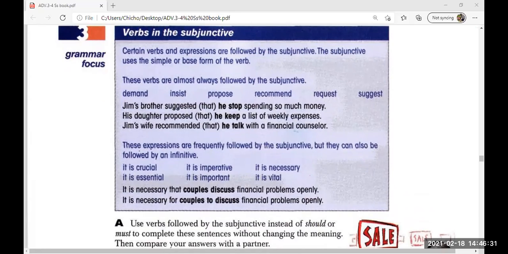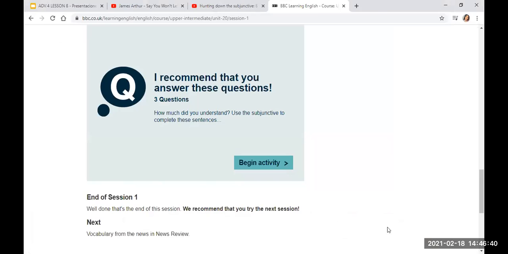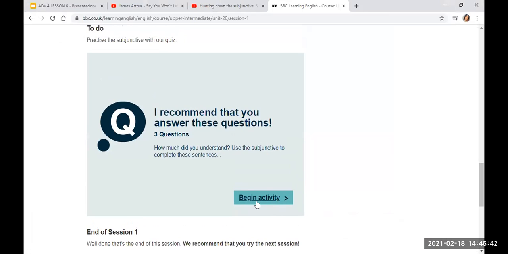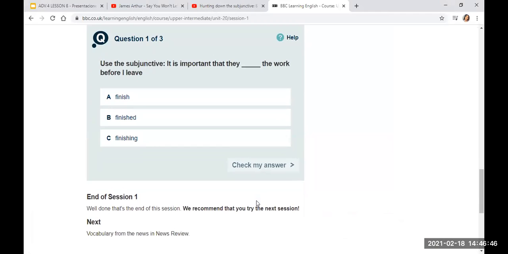Okay, so we're going to practice this form of the verb a little bit. Here we have a little quiz, and I want you to help me complete it. We have only 3 questions here. Number 1 says, use the subjunctive. It is important that they work before I leave.